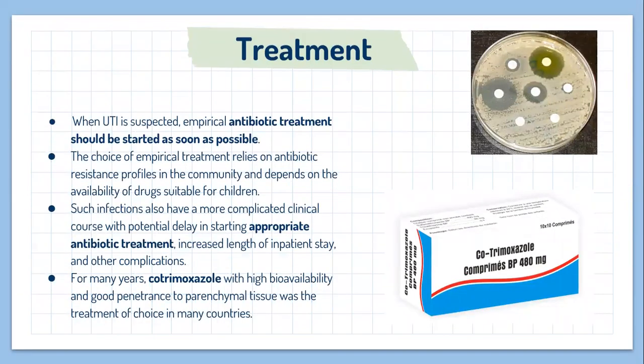Treatment. When UTI is suspected, empirical antibiotic treatment should be started as soon as possible. Oral antibiotic treatment is as effective as intravenous administration. The initial treatment can safely be switched to oral administration. However, for children below 2 months of age, the scientific data are sparse pending further studies, and initial intravenous treatment is usually recommended. The choice of the empirical treatment relies on the antibiotic resistance profiles in the community and depends on the availability of drugs suitable for children.